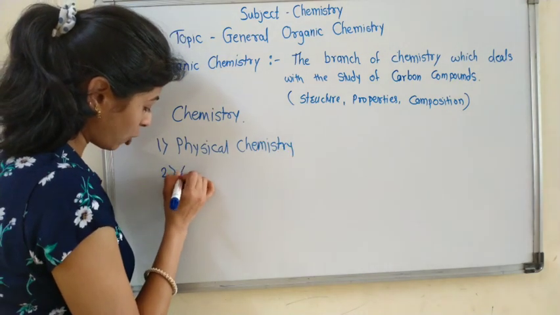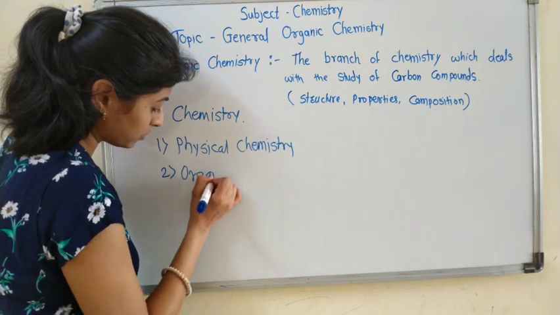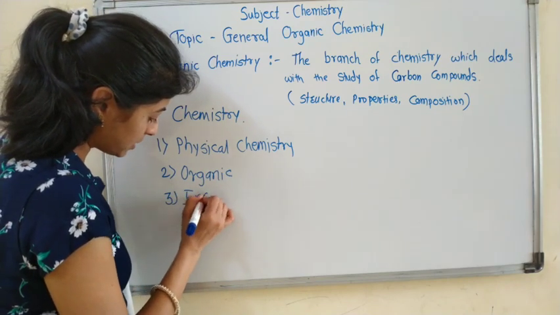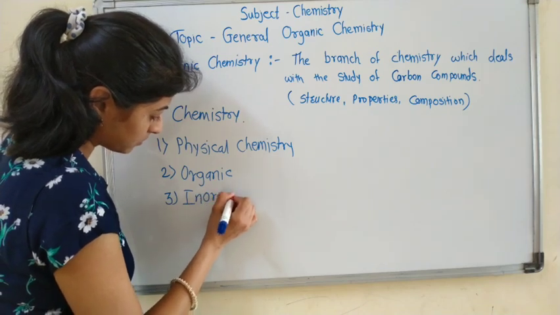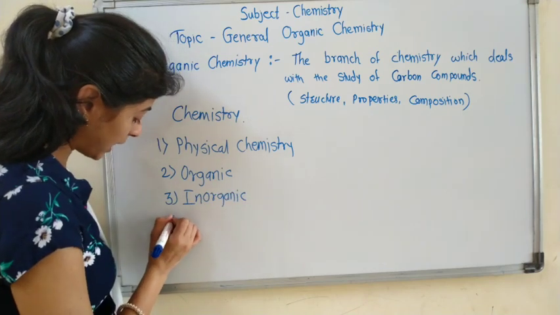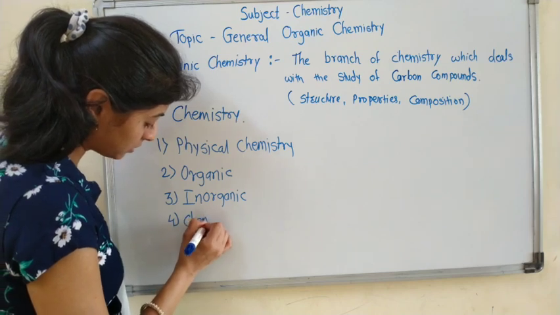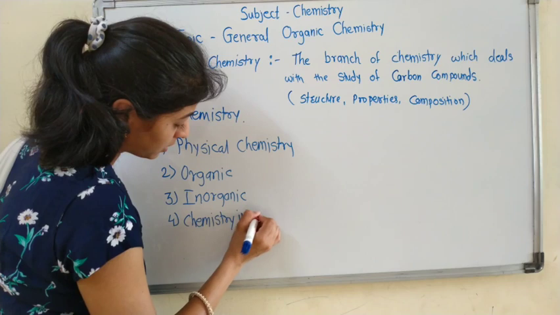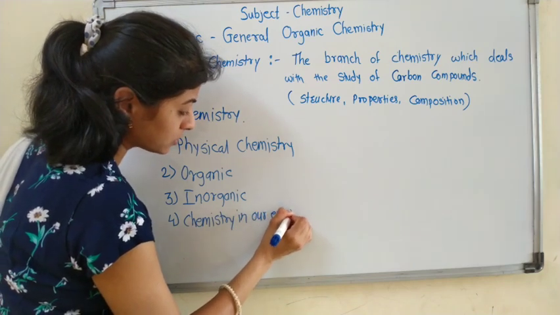Second branch is organic chemistry. Third branch is inorganic chemistry. And the fourth branch is chemistry in our everyday life.